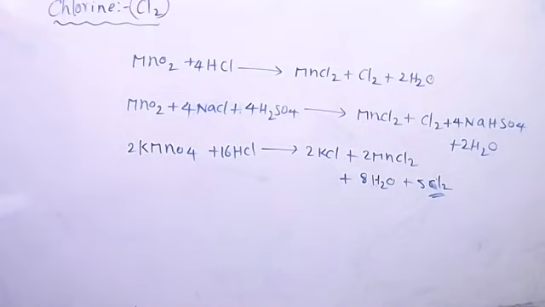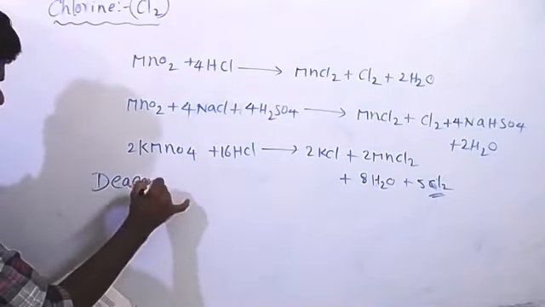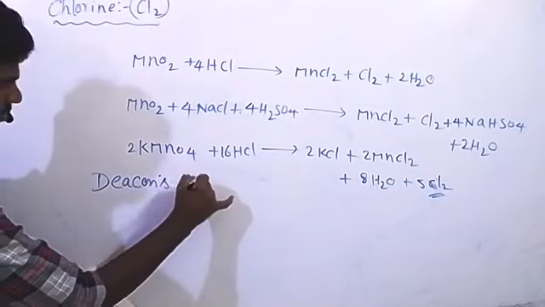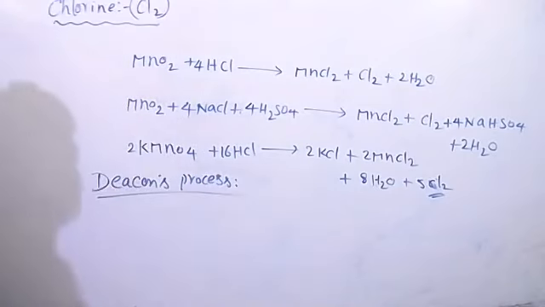Next, manufacture of chlorine, meaning bulk synthesis, the industrial process, is Deacon's process. So chlorine is synthesized by Deacon's process.